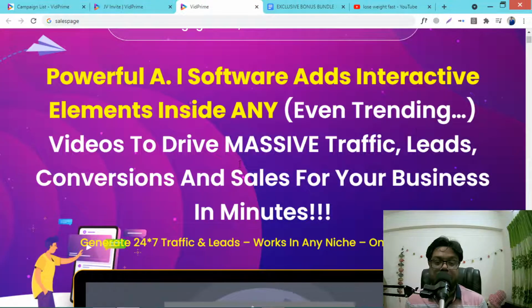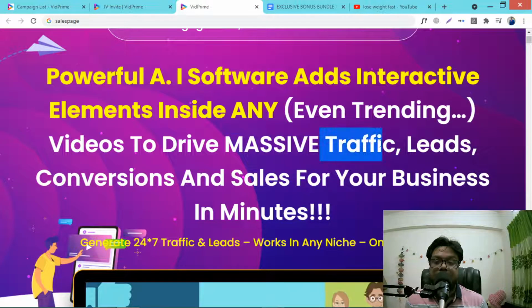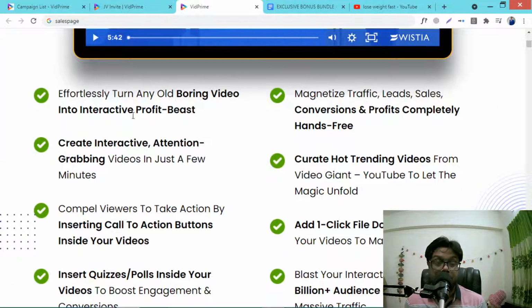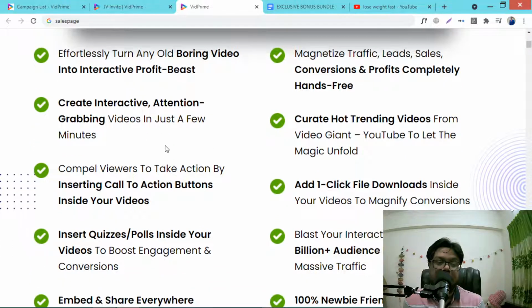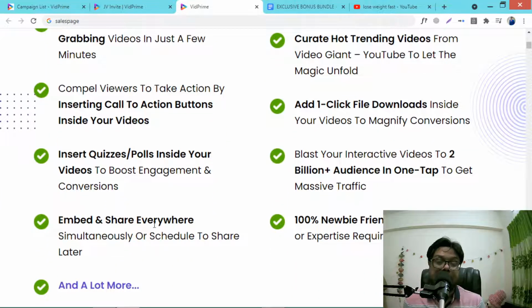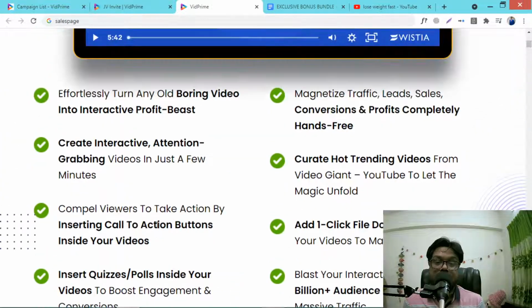Don't worry. See, to drive massive traffic, leads, conversions and sales for your business, you can effortlessly turn any old boring video into an interactive profit beast. You can create interactive attention grabbing videos in just a few minutes with this, and you can insert quizzes and polls inside your videos to boost engagement. You can embed and share the video everywhere, and you can magnetize traffic, leads, sales.